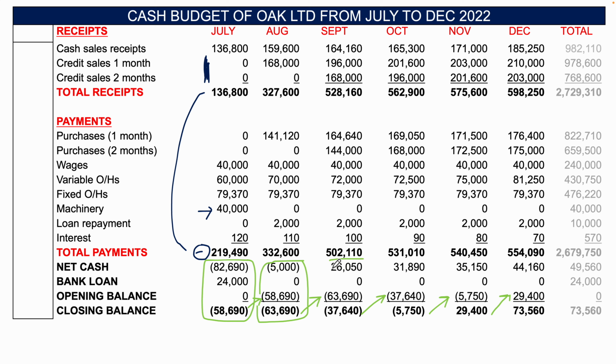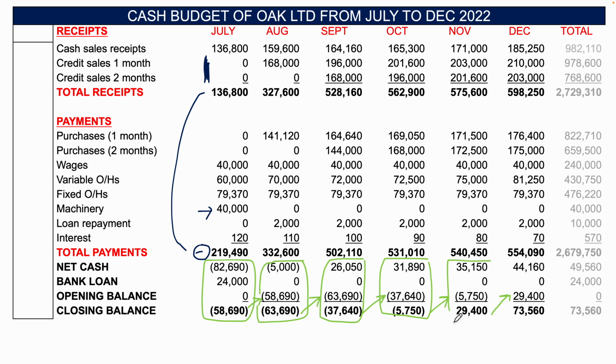Then in September, you have a net cash of 26,050. You have an opening balance of 63,690. That gives you a closing balance of minus 37,640. In October, you've got net cash of 31,890 minus 37,640. That gives you minus 5,750.